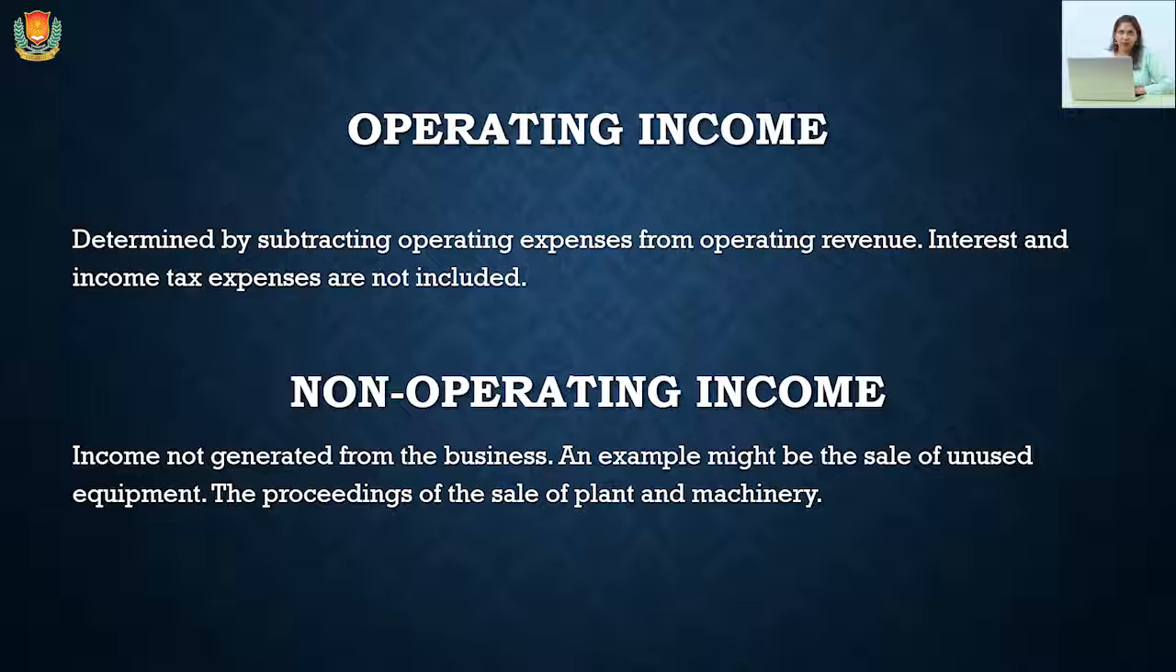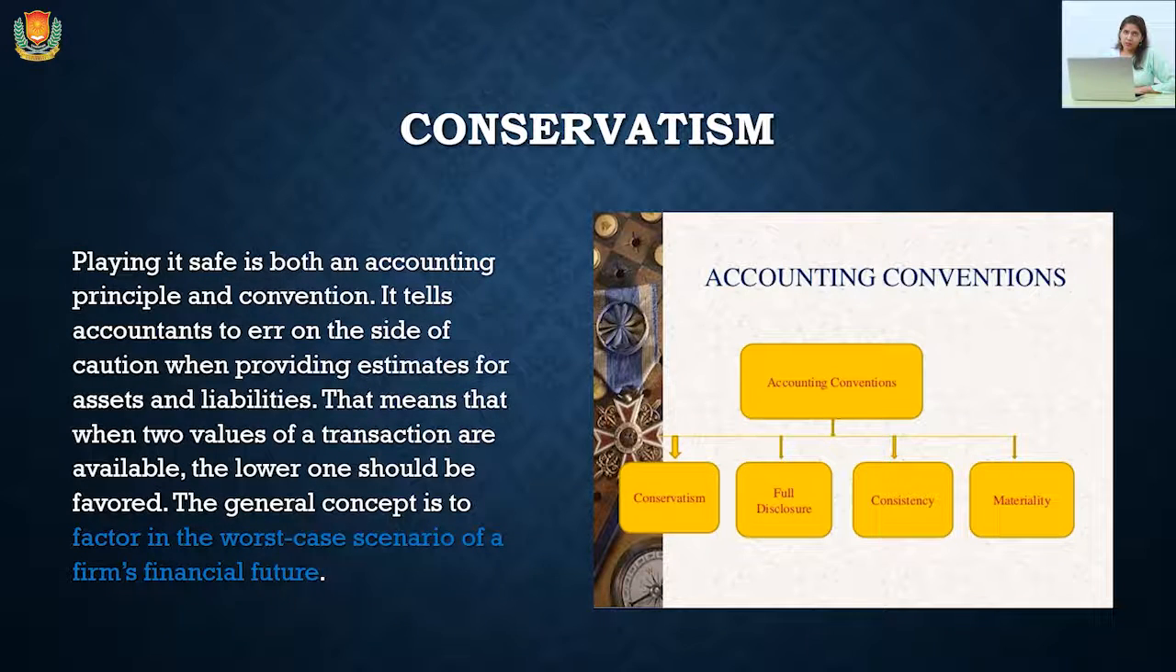Operating income. Operating income is received by any organization from the sources of operation of the business, but non-operating income will be received by any organization from non-operating sources such as the sales of plant and machinery. Okay. Next is the accounting conventions.